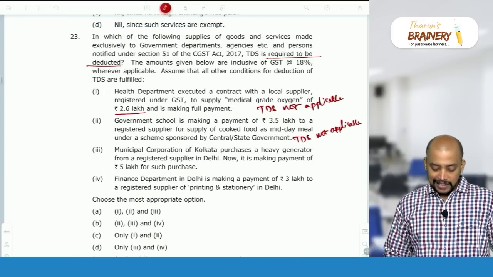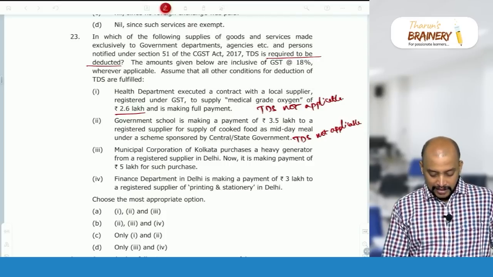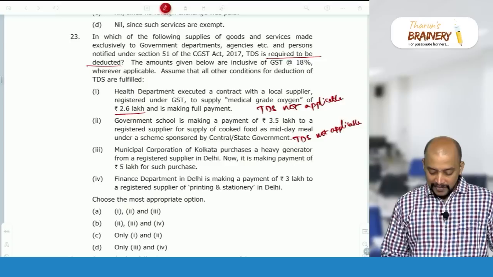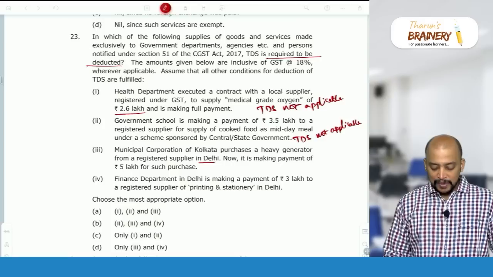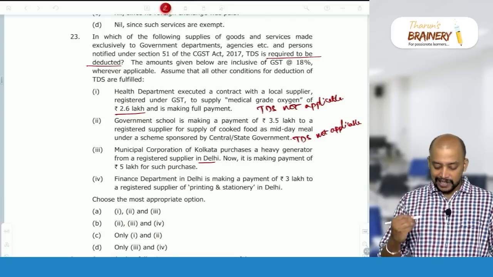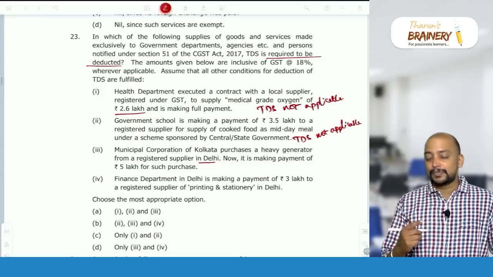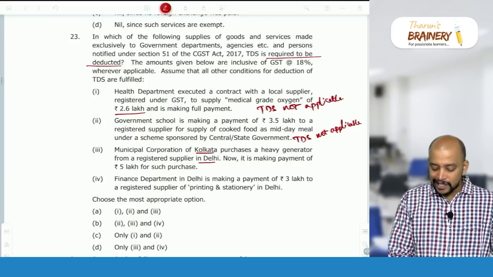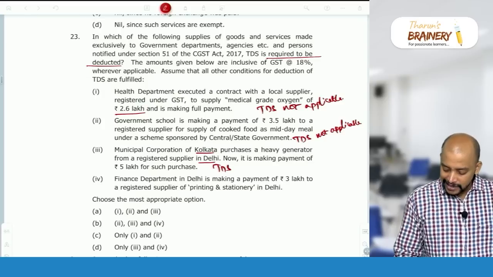The registered supplier is in Delhi. So, location of supplier is Delhi, place of supply, the ending point, will be Kolkata, an interstate supply chargeable to IGST. So, TDS applicable.